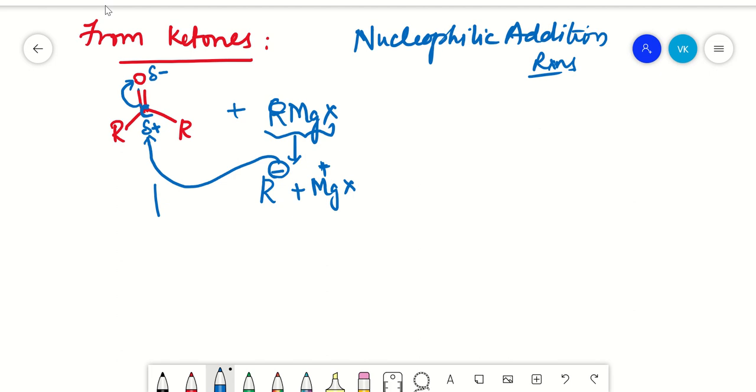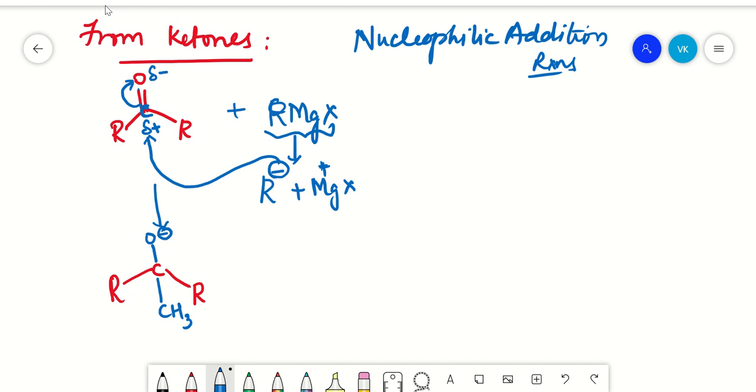What will it form now? You have your R as usual, and then C as usual, and then R as usual. But what is attacking here is your methyl group, and then you have O minus, because the electrons that are present on this bond are getting shifted onto the oxygen. So this is gaining electrons, and it will get a negative charge here.